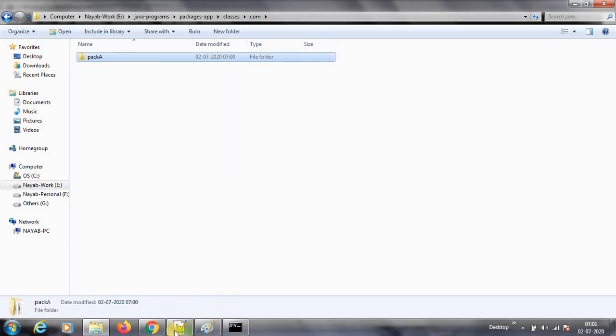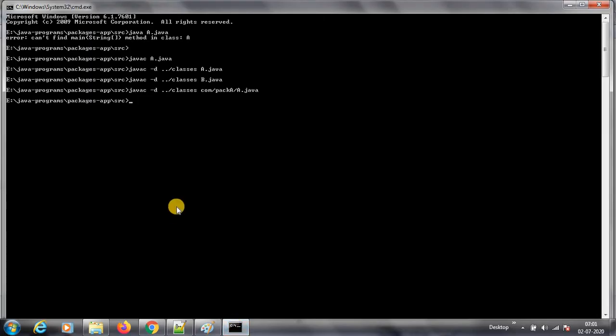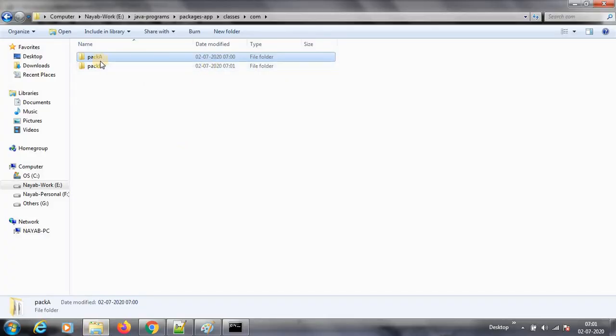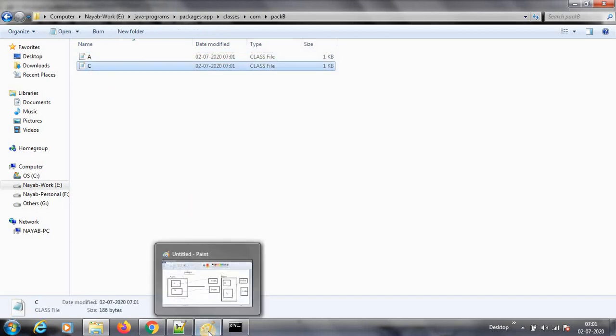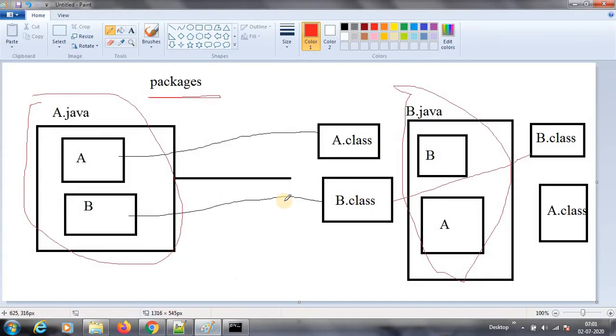In a similar way, I am going to compile pack b.java. If you see there now, in the classes folder pack b is also generated, and then it has A and C. So we have reduced the conflict. There is no conflict now. This is the main use of packages.